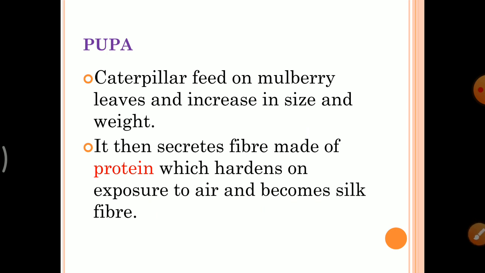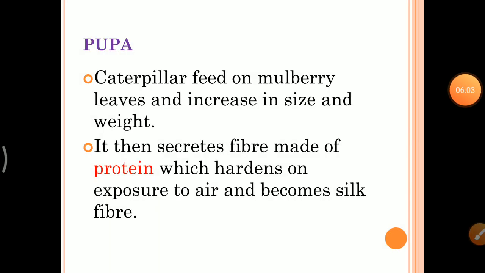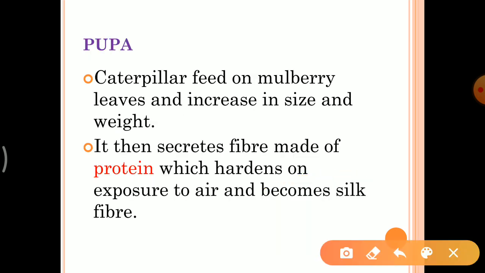Next stage is pupa. The caterpillar grows in size, and when the caterpillar is ready to enter the next stage of its life history called pupa, it first weaves a net to hold itself.